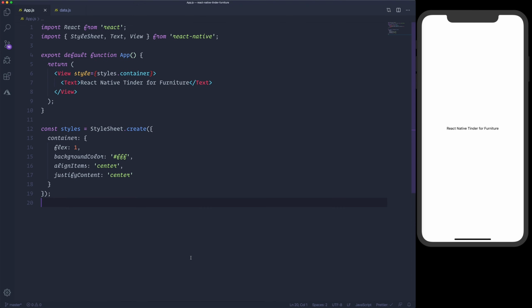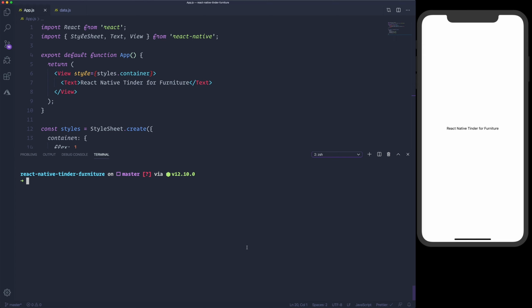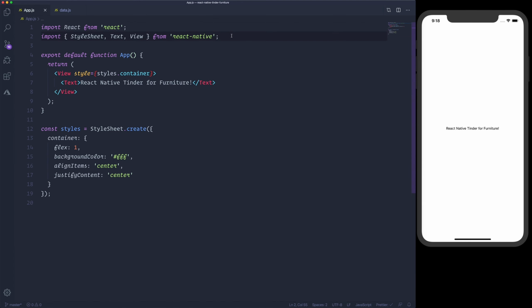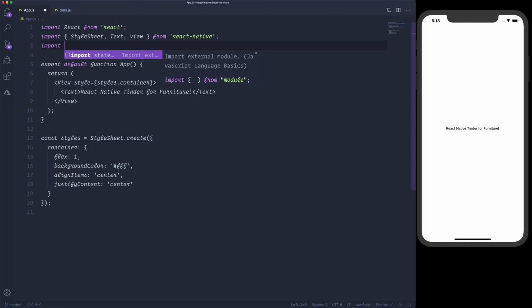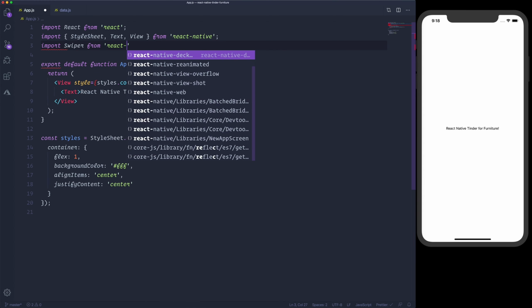Alright, so I'm here in VS Code and I already have set up a React Native project by using Expo, and I would like to go to the terminal and start by adding the necessary dependencies for this tutorial. We'll be using React Native Deck Swiper and React Native View Overflow, which is a dependency of React Native Deck Swiper, React Native Reanimated, and Expo vector icons. Let's add those dependencies. Let me start by importing the swiper from React Native Deck Swiper.